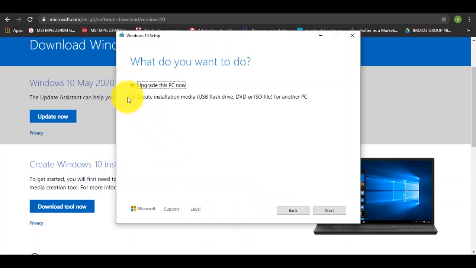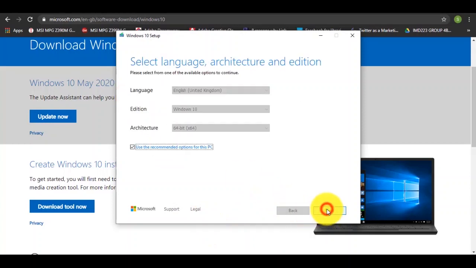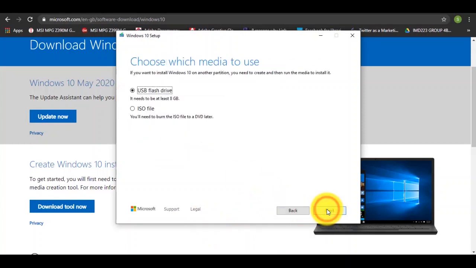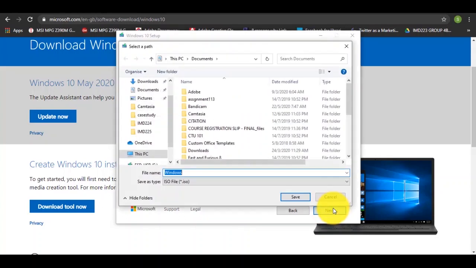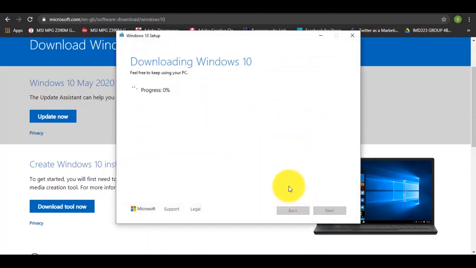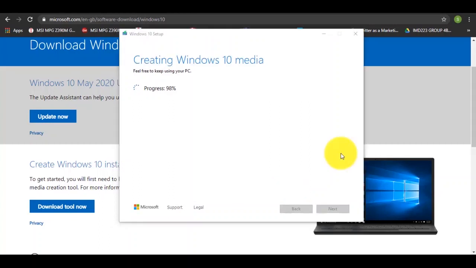Choose create installation media. Choose ISO file. Next. Save. And then save. Wait for the tool to get things ready to be created.